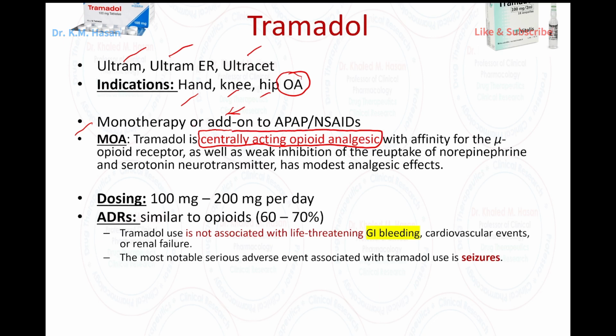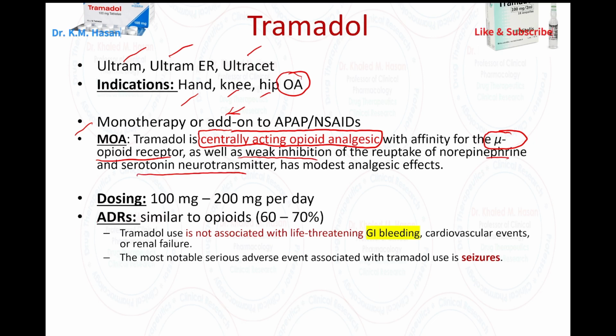We need to remember this phrase. Tramadol is considered like an opioid, working on the central nervous system. Tramadol stimulates the mu opioid receptor, and they found that tramadol has weak inhibition of norepinephrine and serotonin reuptake.